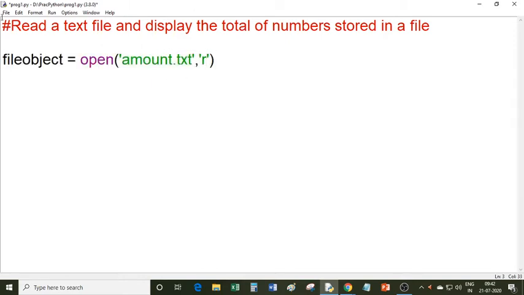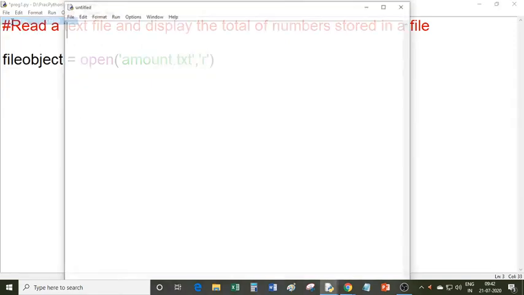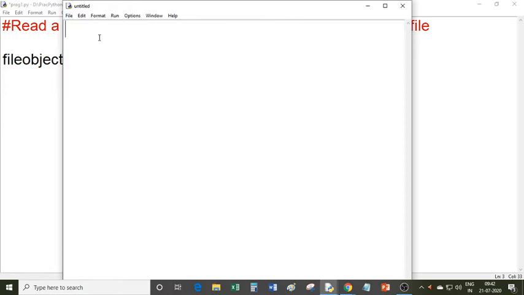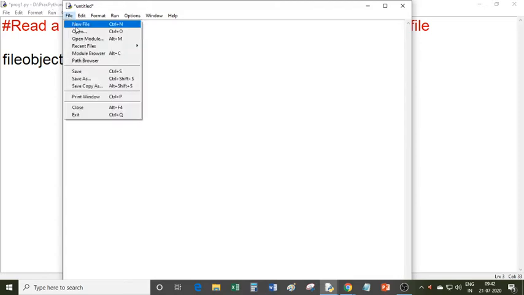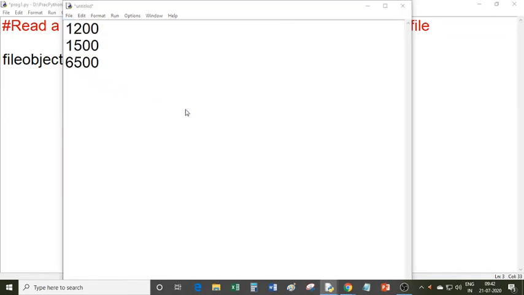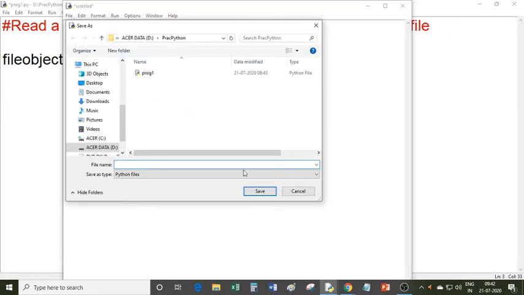So I will create one file and write numbers in this file: 1200, 1500, 6500, and save this file as a text file. The name of the file is amount.